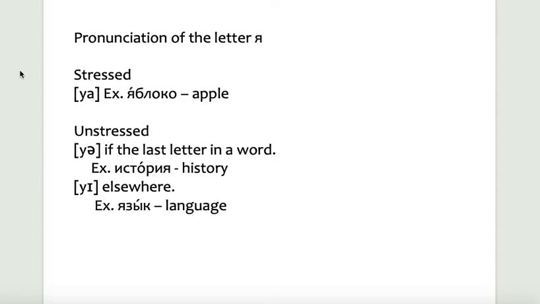The pronunciation of the letter Ya. When stressed, it is pronounced Ya, such as яблоко, apple. When not stressed, it is pronounced Ye, if it is the last letter in a word. For example, история, history. Anywhere else it is pronounced Yi, such as язык, language.